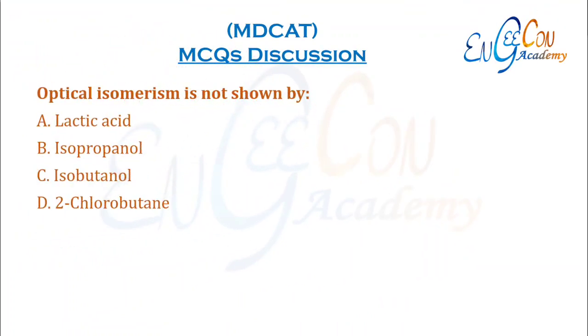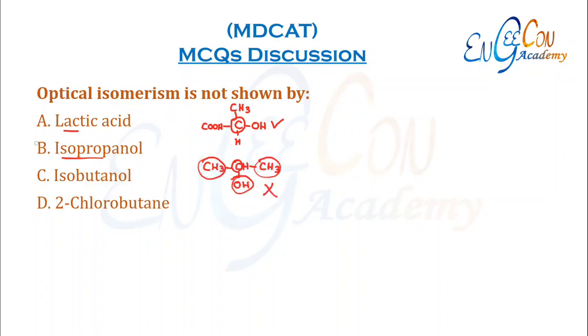Optical isomerism is not shown by. So lactic acid is alpha hydroxypropanoic acid. So it contains a chiral carbon which has 4 different groups attached to it, so it gives optical isomerism. Isopropanol is alcohol in which we have OH group attached to second carbon. So here this carbon does not have 4 different groups, so it does not give optical isomerism.